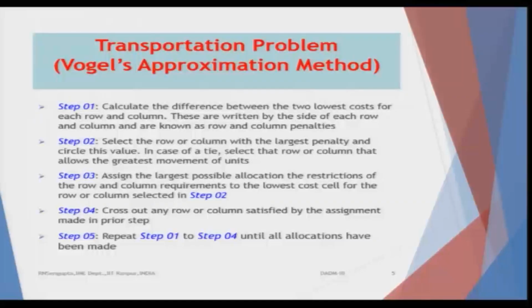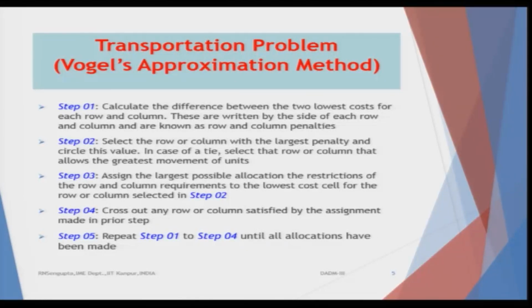Then you go to the next step. Cross out, which is what I just mentioned, any row or column which has been satisfied with the assignment made in the prior step. Obviously, if the destination or the origin has already exhausted its total quantum of goods, it would not be considered; you will go into the next higher level and repeat it.